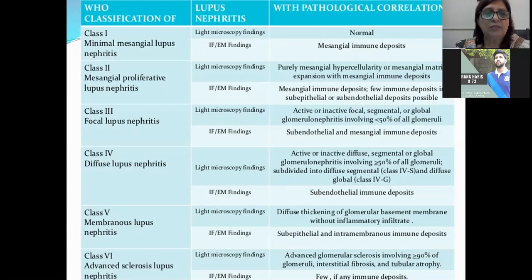Class 2 is mesangial proliferative lupus nephritis. Class 3 is focal lupus nephritis. Class 4 is diffuse lupus nephritis. Class 5 is membranous lupus nephritis. And class 6 is advanced sclerosing lupus nephritis.